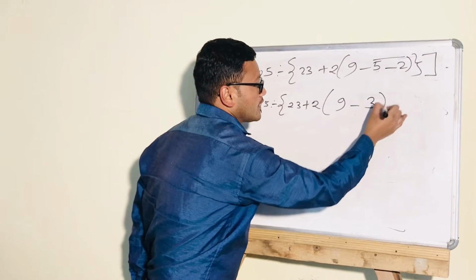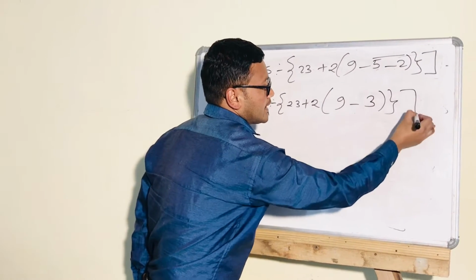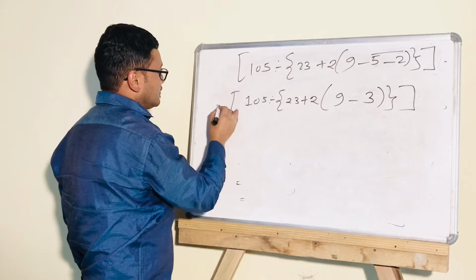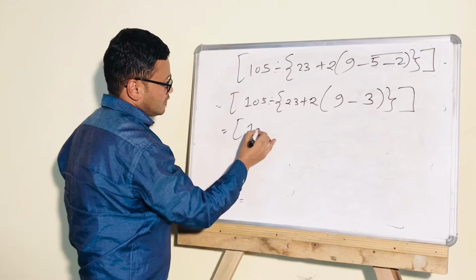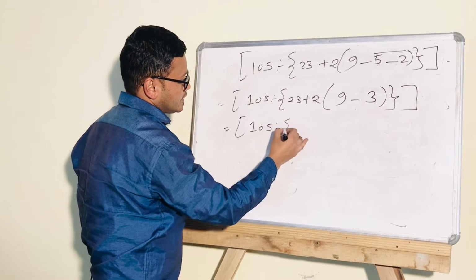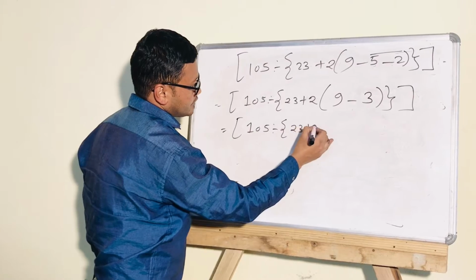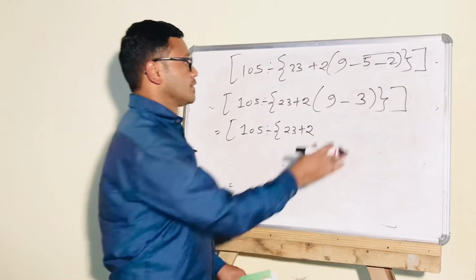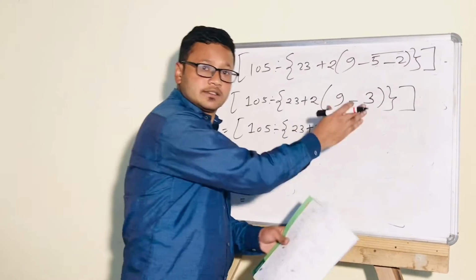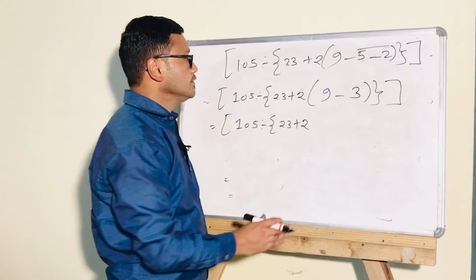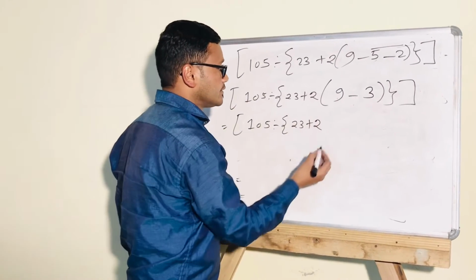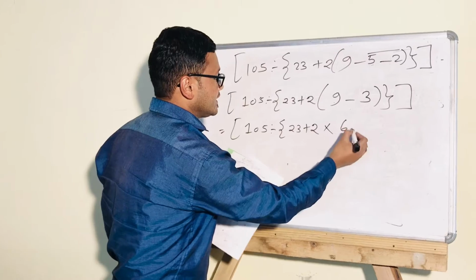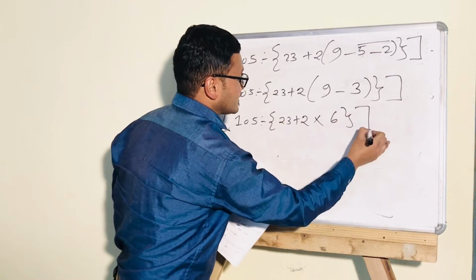Now again the small bracket. Again 105 division, then 23 plus 2. Now we have to subtract. To remove the round bracket we have to subtract. That means 9 minus 3 will be 6. 6, then curly bracket and the big bracket.